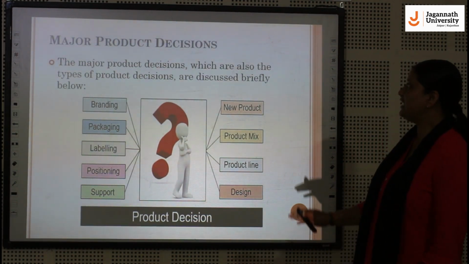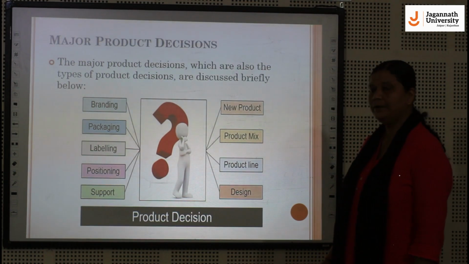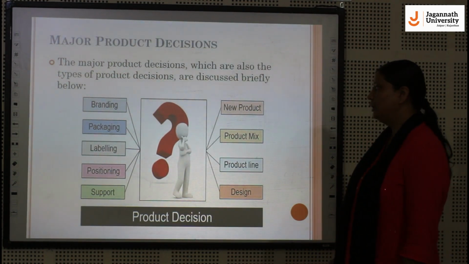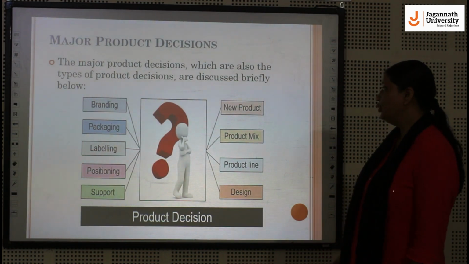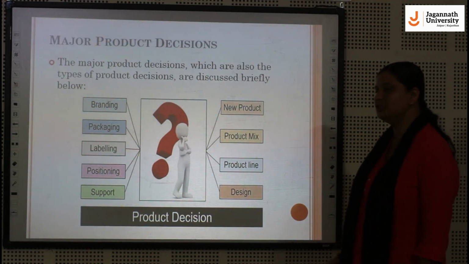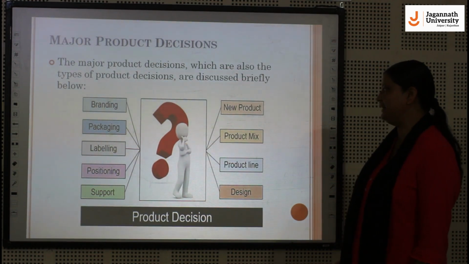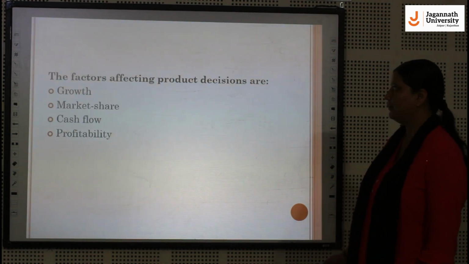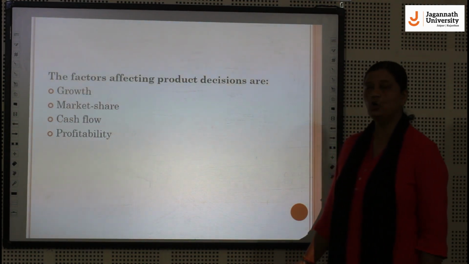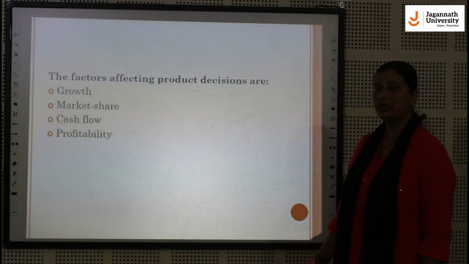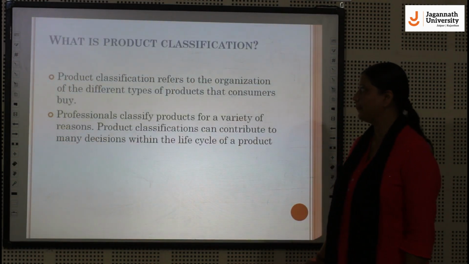So these are the major product decisions, that is the branding, packaging, labeling, positioning, support decisions, new product development decisions, product mix decisions, product line decisions, product design decisions. The factors affecting product decisions are growth, market share, cash flows, profitability.